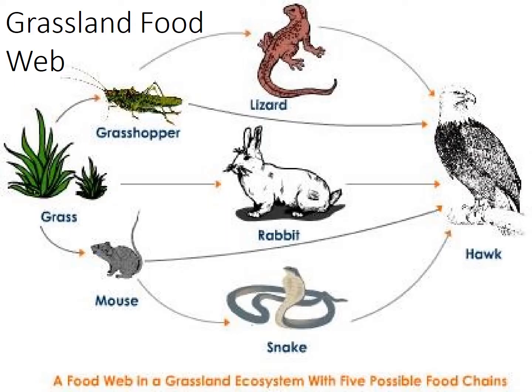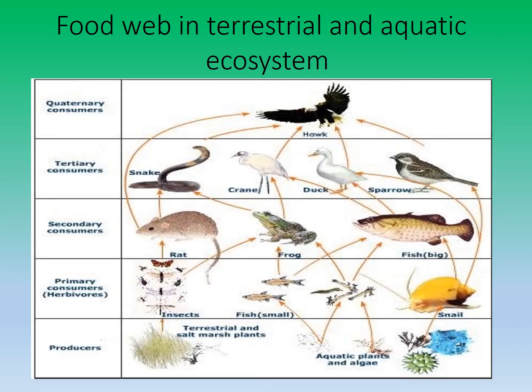Here is an example of grassland food web. Here is the representation of the food web, which is interlinked between the terrestrial as well as aquatic ecosystem.